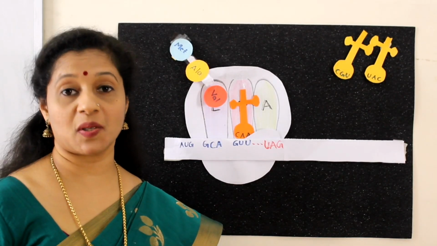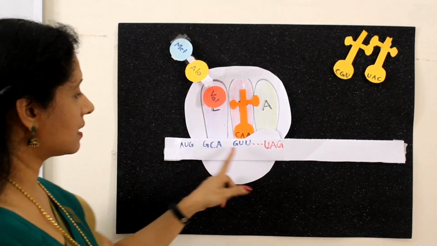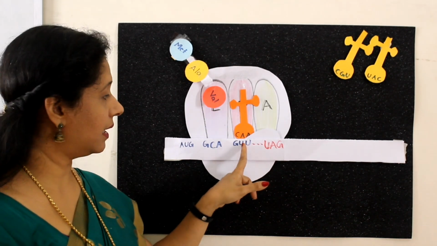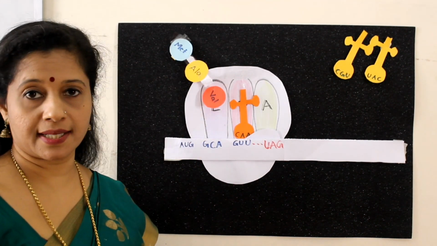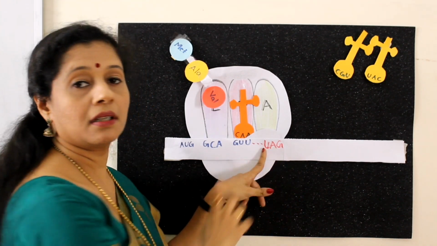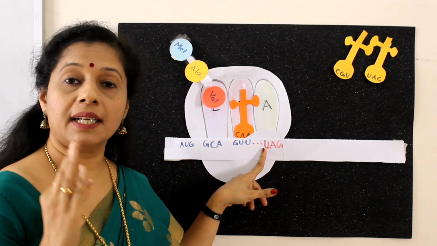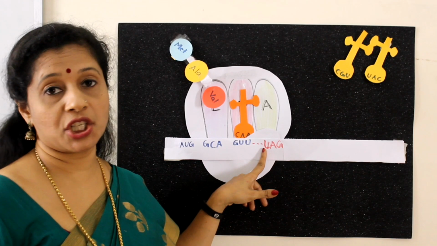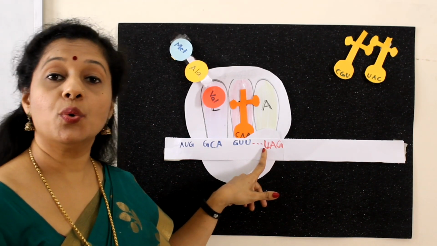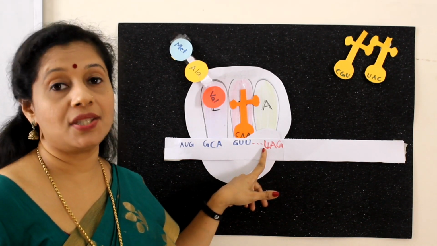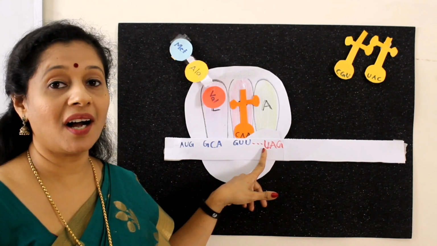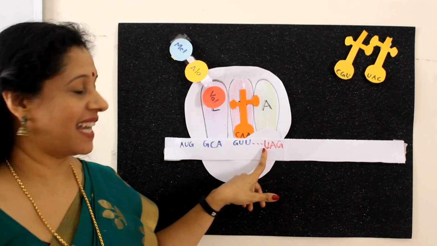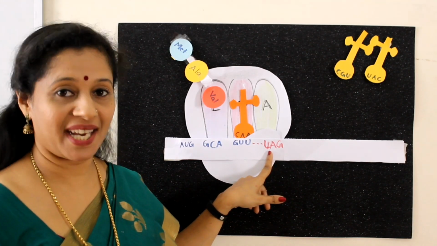Now let us see how the process is terminating. So this is continuing. Many codons are here, and as per that the polypeptide chain also elongated. Finally, there will come a stop codon. We know there are 3 stop codons or termination codons. Which are they? UAA, UAG or UGA. I usually remember like UAA, UAG and UGA. Okay. So UAG is here, UAG.